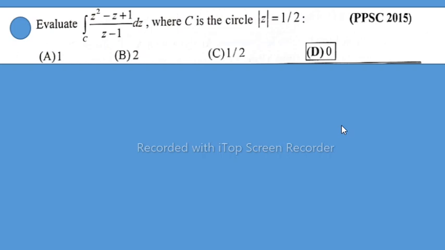In this lecture, I will solve Pakistan Public Service Commission 2015 MCQs, that is, evaluate the integral of (z square minus z plus 1) divided by (z minus 1) dz, where C is the circle, absolute of z is equal to 1 divide 2.